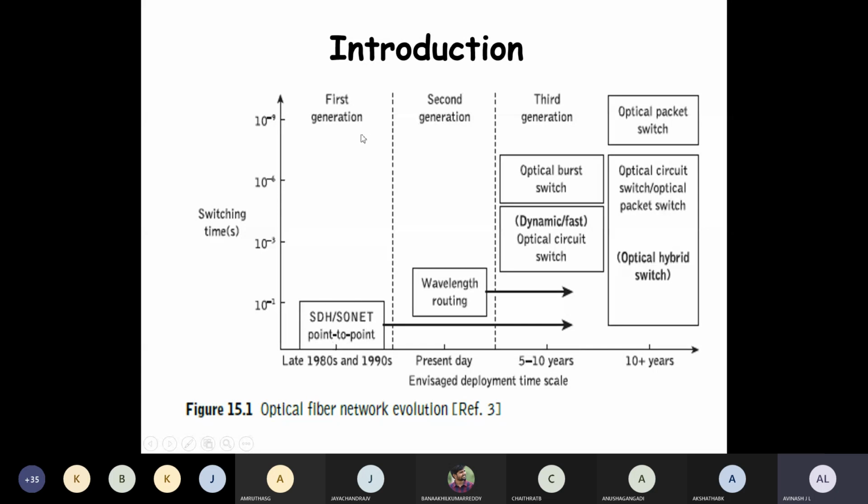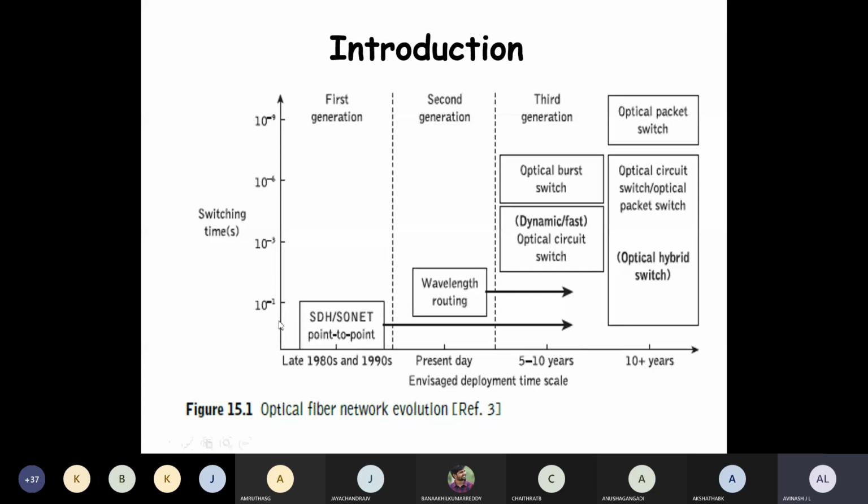We are going to discuss SONET, SDH and all in detail. There the switching time was 10 to the power of minus 1 second, that means per second we are going to consider. But when it comes to the second generation, wavelength routing has been included.